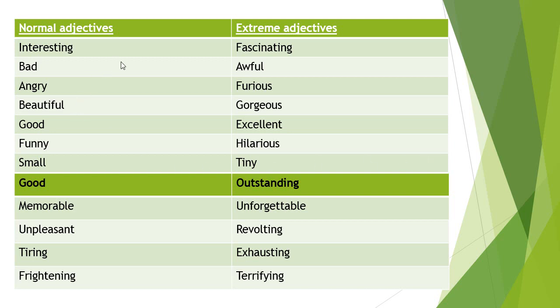Here we have several kinds of adjectives: normal adjectives and their extreme adjectives. Interesting is a normal adjective. When we change it into extreme, it will be fascinating. Bad, awful. Angry, furious. Beautiful, gorgeous. Good, excellent. Funny, hilarious.